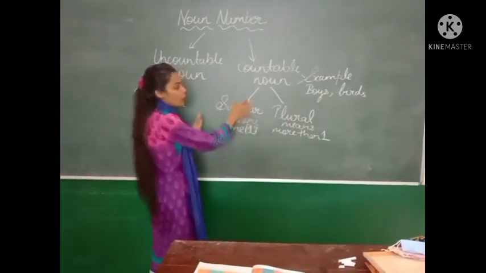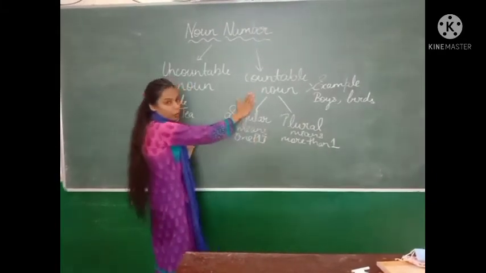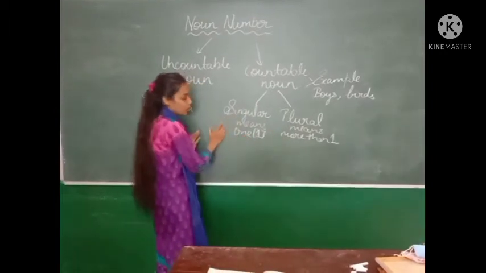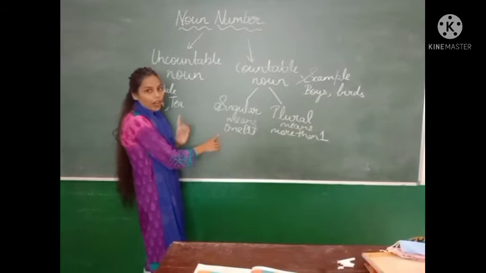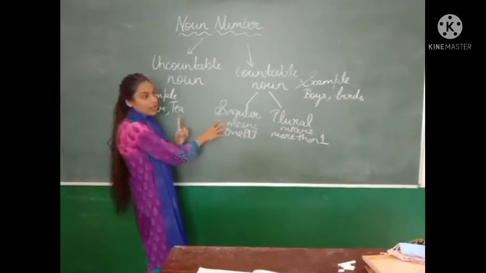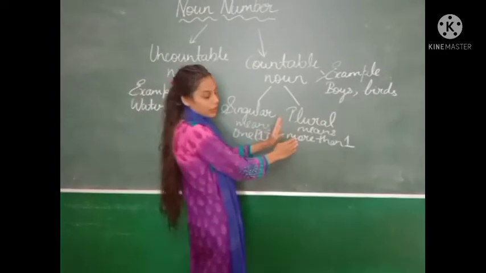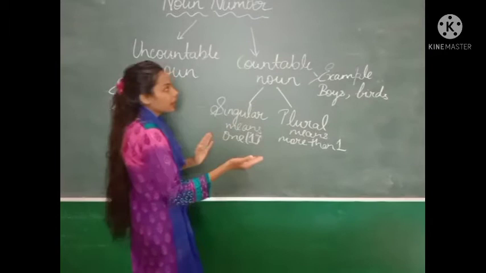Countable noun is divided into two parts, that is singular noun and plural noun. Singular noun means only one. Then comes the plural noun. Plural noun means more than one. I am repeating it again.